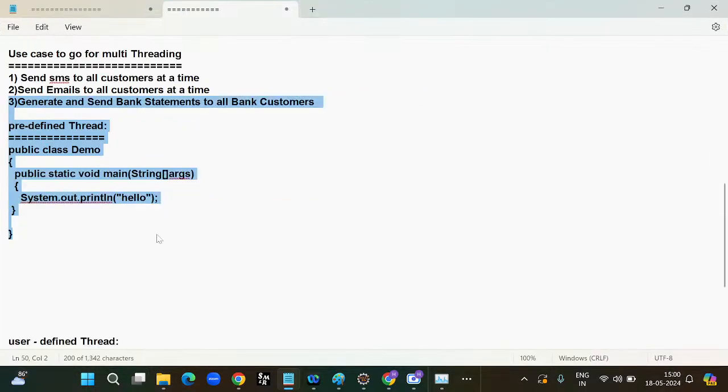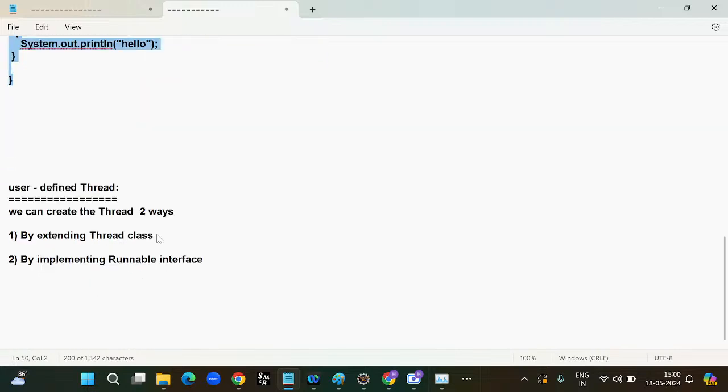Next, after the predefined thread, we'll have the user defined thread. User defined thread meaning, based on the situation, based on the requirement, we will create some custom threads. So such kind of threads you can say user defined threads. We can create the thread in two ways. One is by extending the thread class, another one is by implementing the runnable interface.